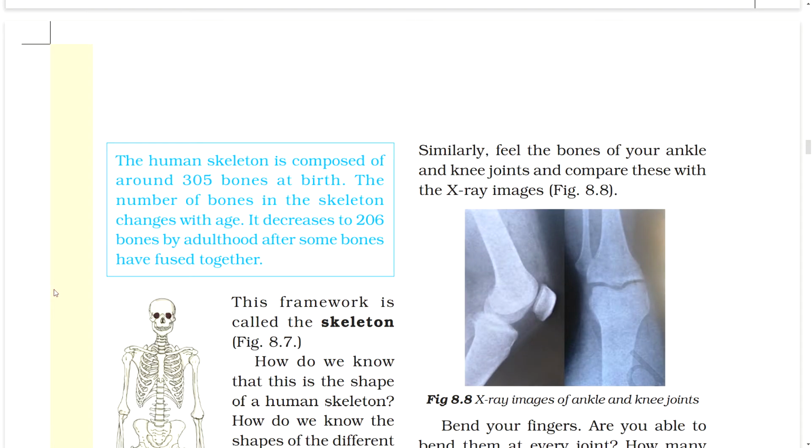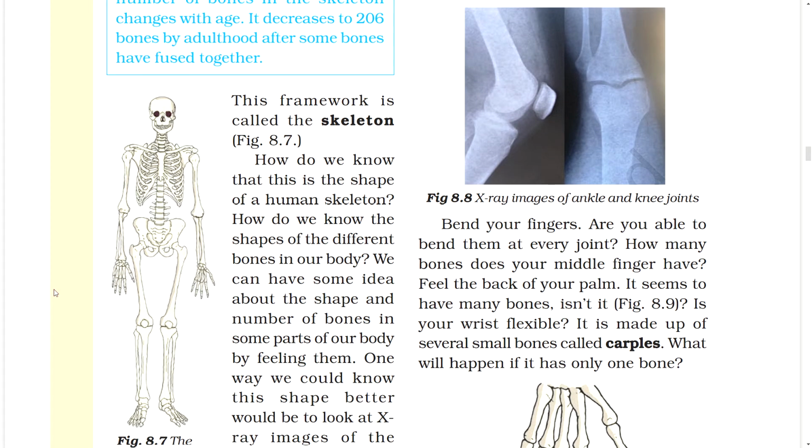Similarly, feel the bones of your ankle and knee joints and compare this with the X-ray images. Figure: X-ray images of ankle and knee joints. Bend your fingers. Are you able to bend them at every joint? How many bones does your middle finger have? Feel the back of your palm. It seems to have many bones, doesn't it?